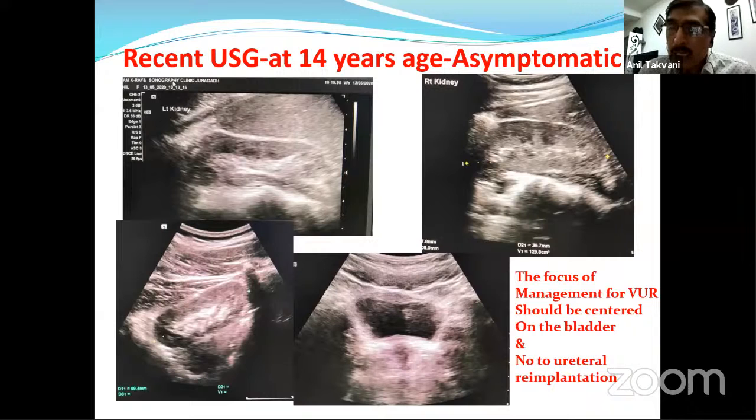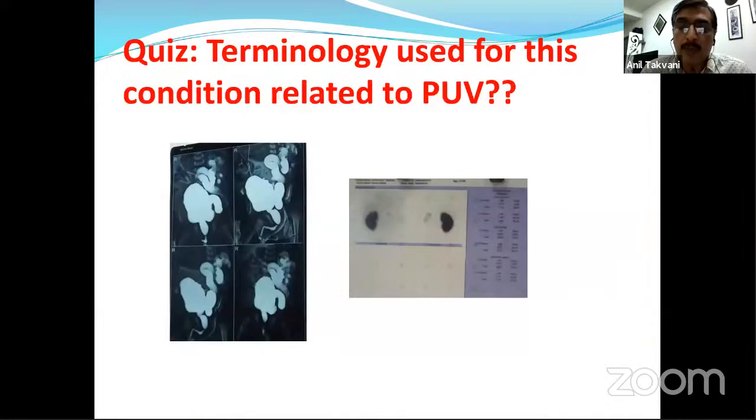So safe storage and obstruction-free voiding at a proper pressure are the crucial things to treat all of this. We should have a very high threshold, or almost no role, for ureter reimplantation. I have never done it in my 21-year practice.